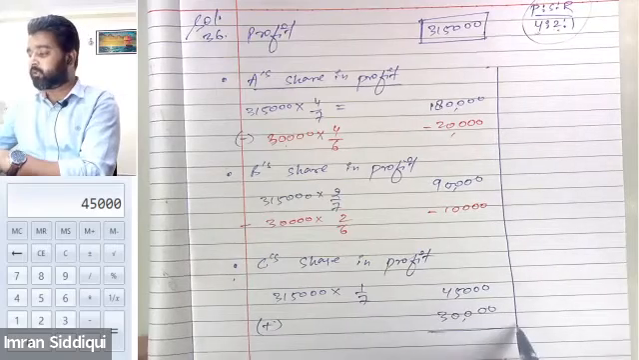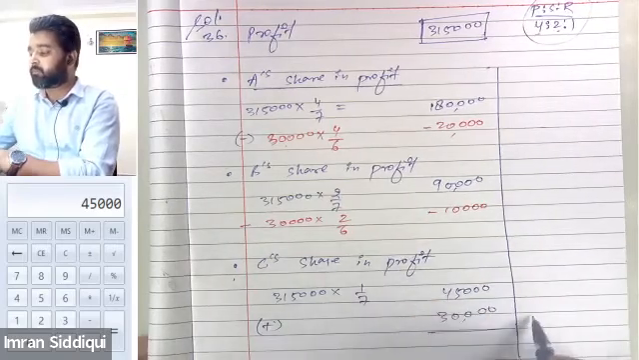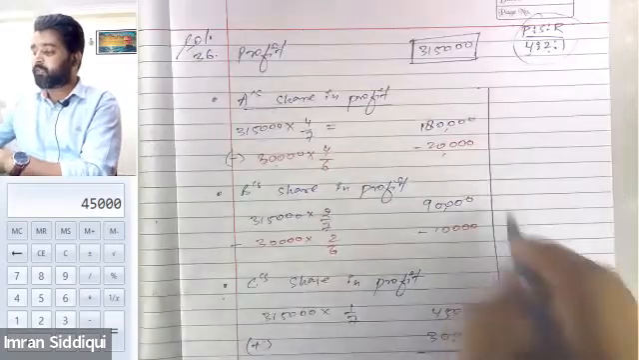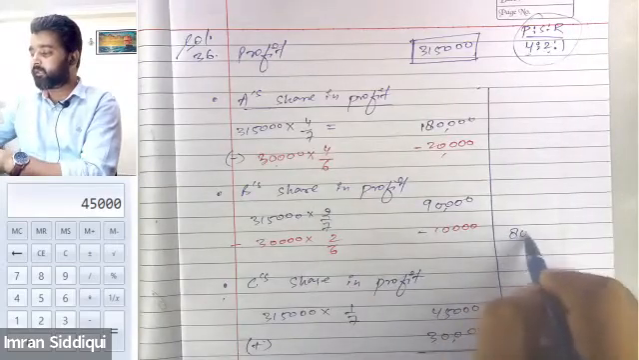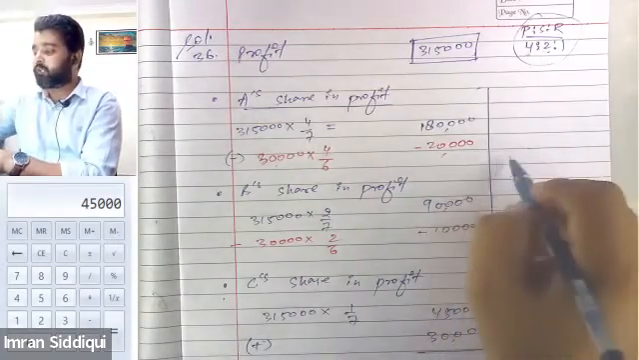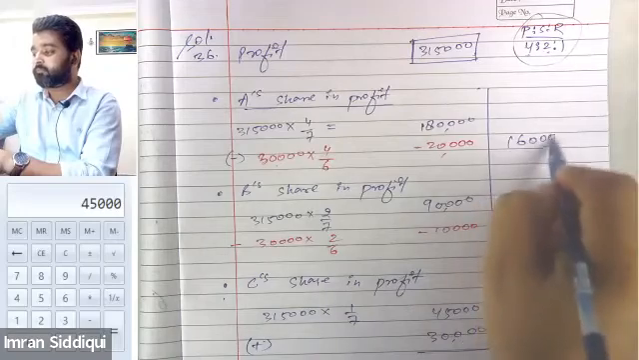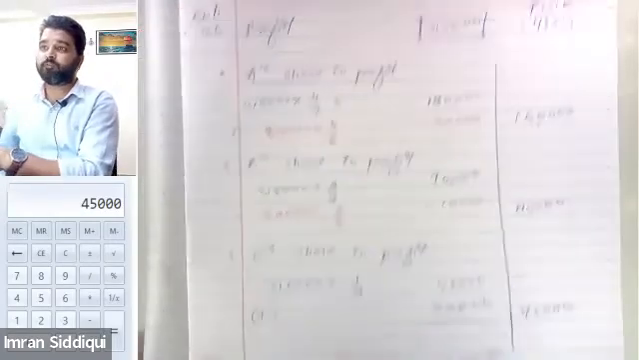So the total profit for Mr. C will be how much? It will be 75,000. Am I right? And for B, it will only be 80,000. Is that correct? And for C, it will be 1,60,000. Yes. Tell me, guys, is this correct or not?